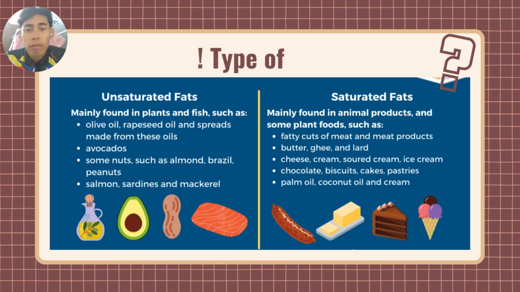For fat, we also have two types, same as protein, which are unsaturated fats and saturated fats. Unsaturated fats are mainly found in plants and fish, such as olive oil, avocado, some nuts, and salmon. But saturated fats are mainly found in animal products and some plant foods, such as butter, cheese, cream, and chocolate.